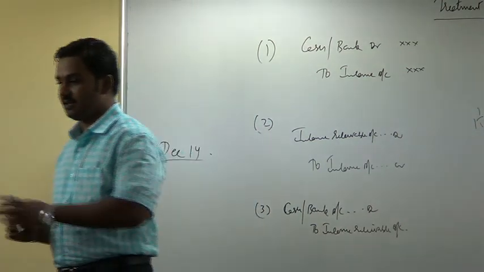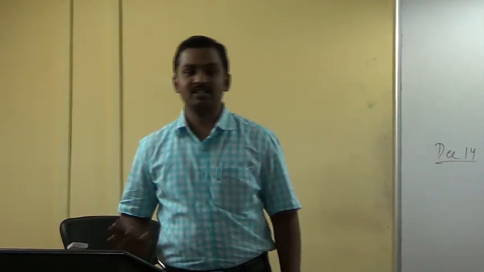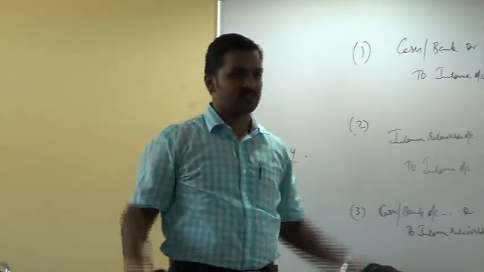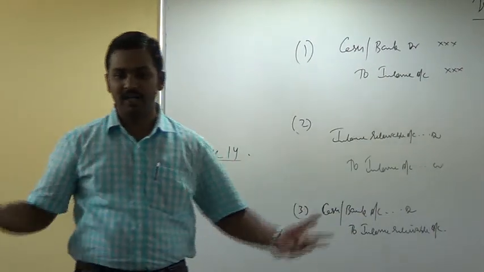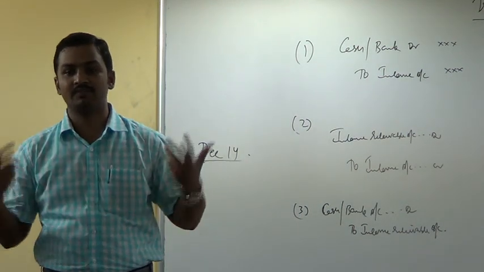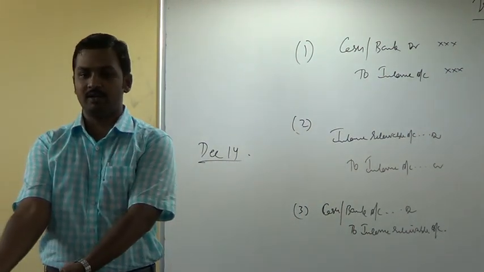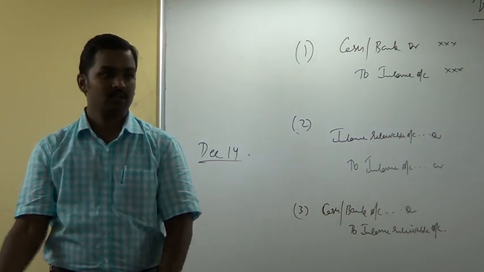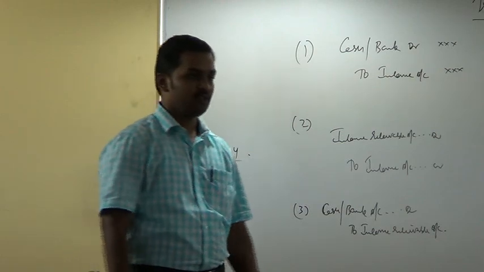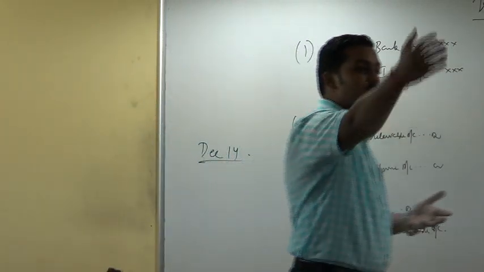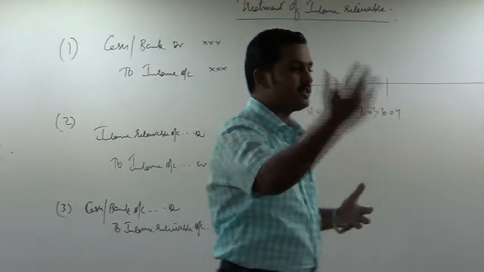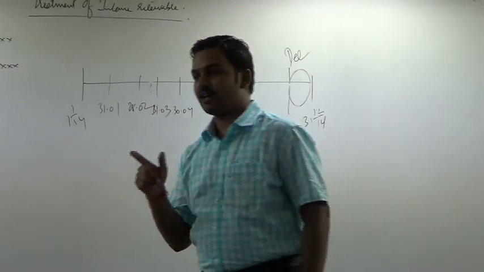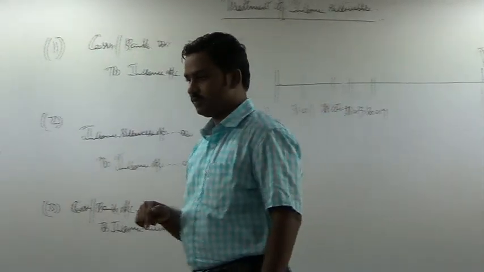Let us revise the entries once again before we go into problems. Tell me what is the entry a company will write when it receives rent. Suppose a company has a lot of properties. All over the city they have a lot of buildings which they have given on rent to a lot of tenants. If you take the example of the same building, downtown mall, you have 250 units. The owner has given it on rent. So now, if a company has given its buildings on rent and it is receiving rent from its tenants, what is the entry we pass? Cash or bank account to rent account.